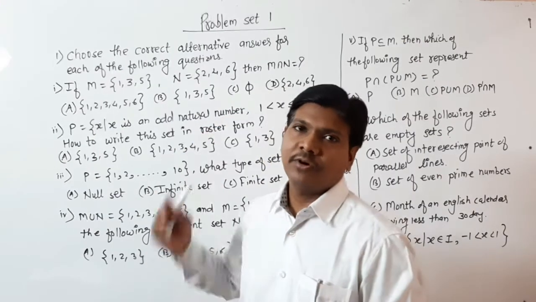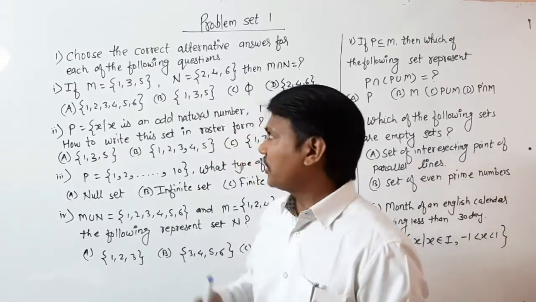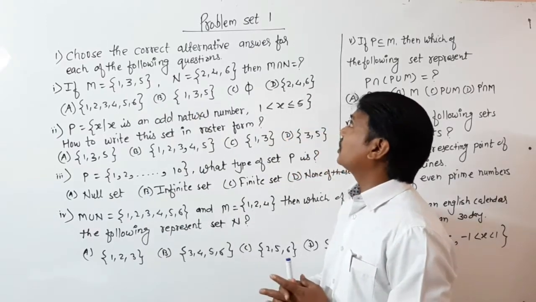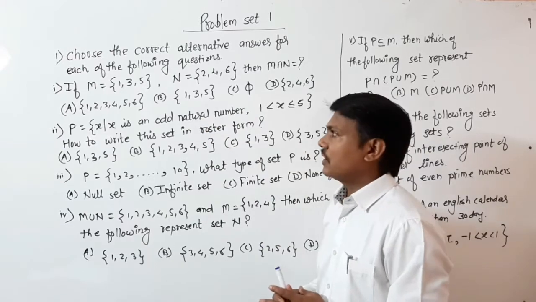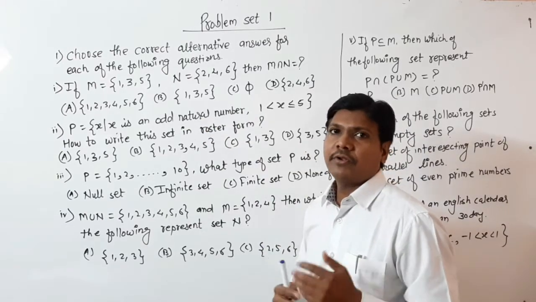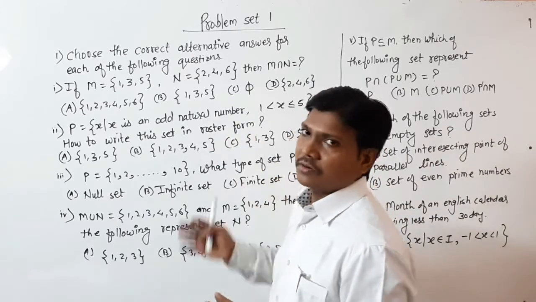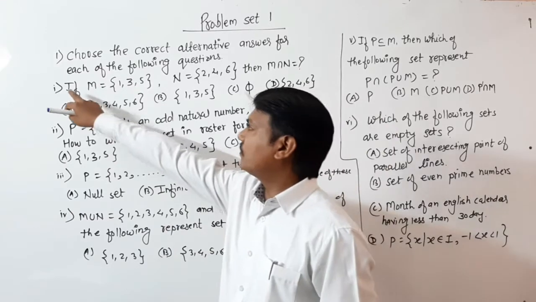Let's see our problem set related to the first chapter. First question: choose the correct alternative answer for each of the following questions. So here it is an MCQ, multiple choice question, which means there are four answers given and you have to select only the correct one.